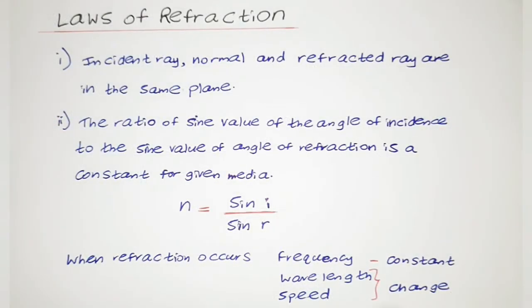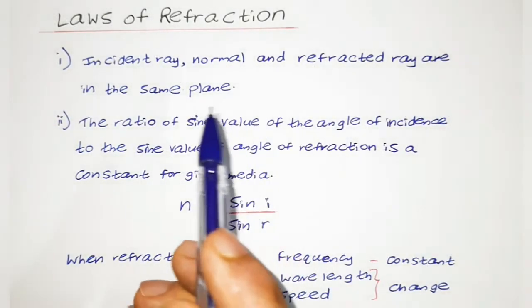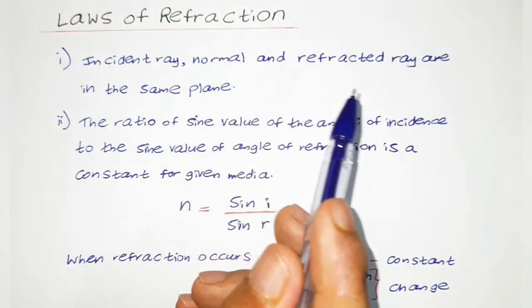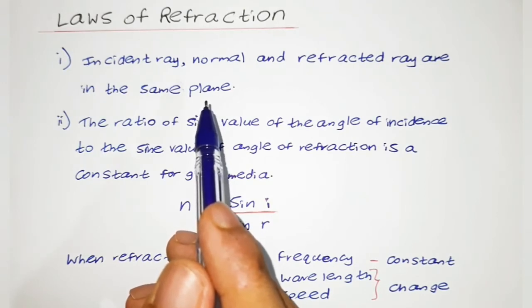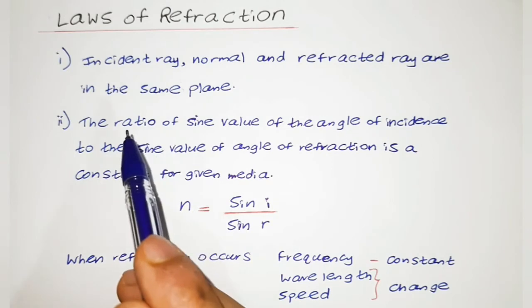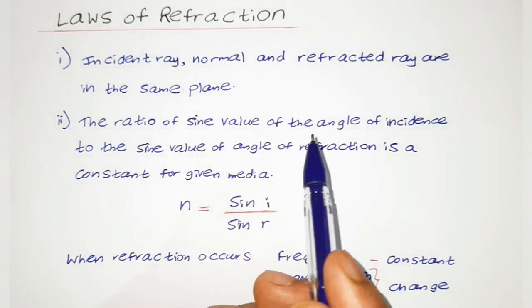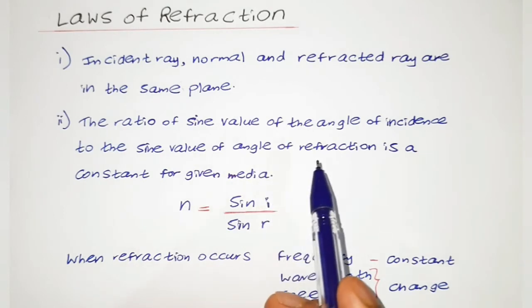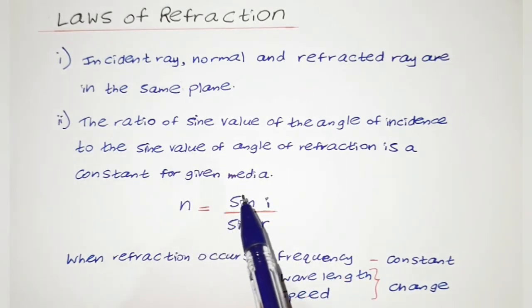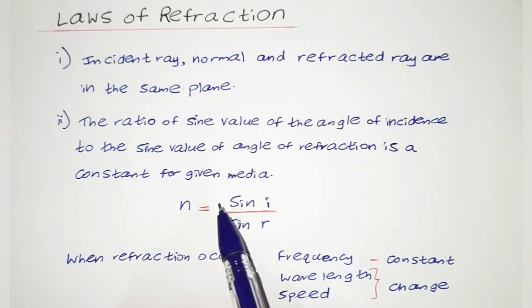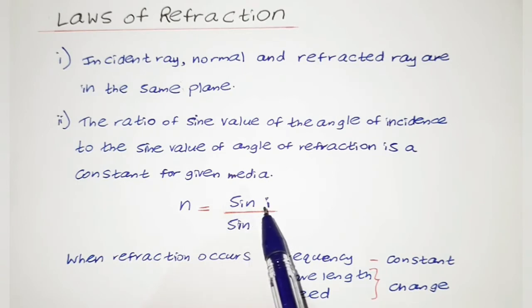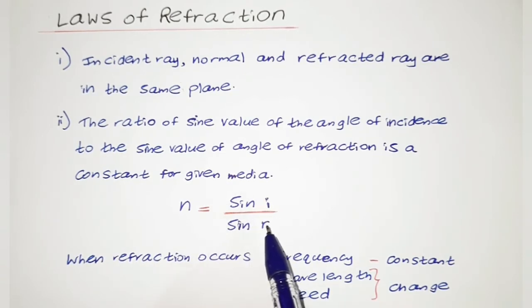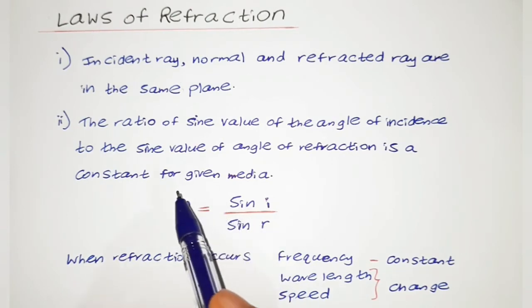The first law states that the incident ray, the normal and the refracted ray are in the same plane. This law is also seen in the laws of reflection. The second law states that the ratio of the sine value of the angle of incidence to the sine value of the angle of refraction is a constant for a given media. We can give that by the following equation: n = sin i / sin r, where i is the angle of incidence and r is the angle of refraction. And this n is the refractive index of the denser medium.